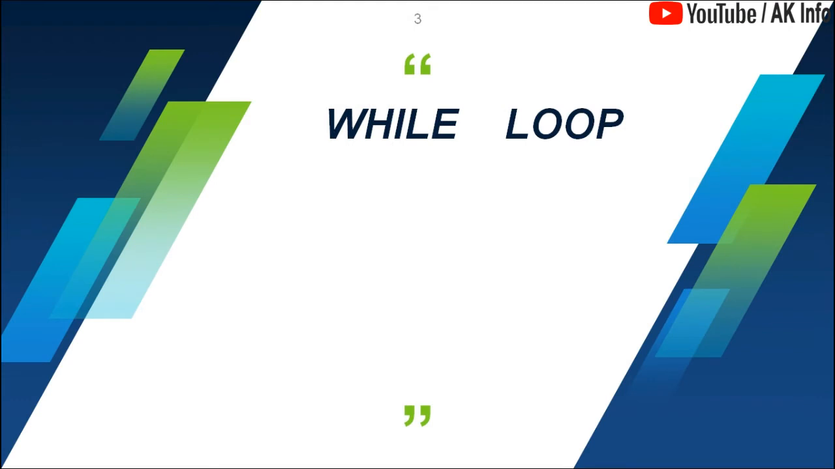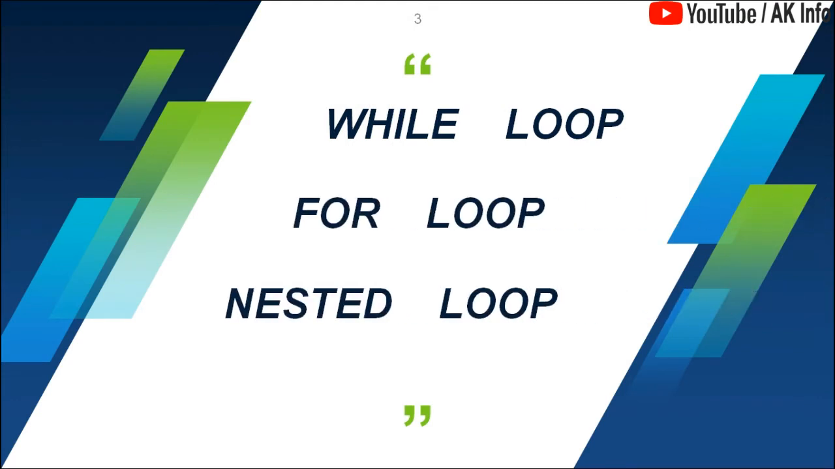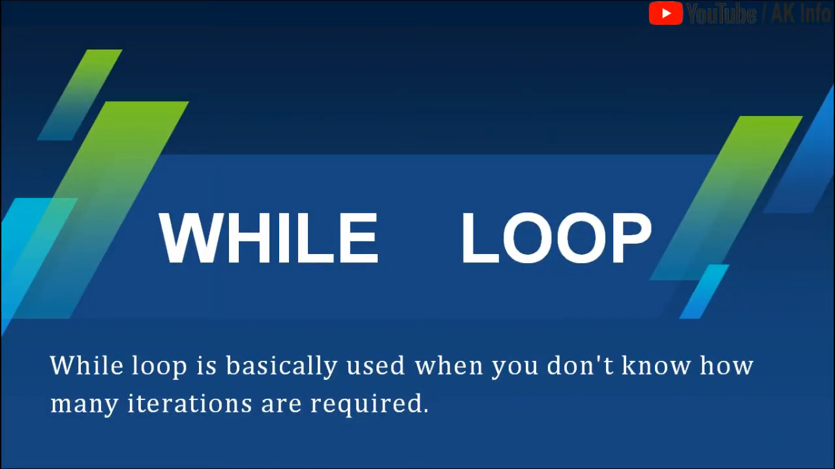So Python basically has three types of loops: while, for and nested. We will look at all these loops one by one and I will explain with examples as well. First we will have a look at the while loop. A while loop is basically used when you don't know how many iterations are required. Let me explain with the help of an example.